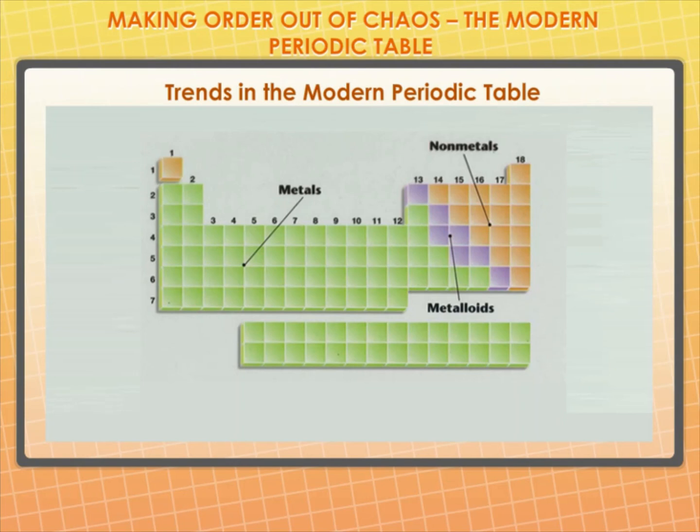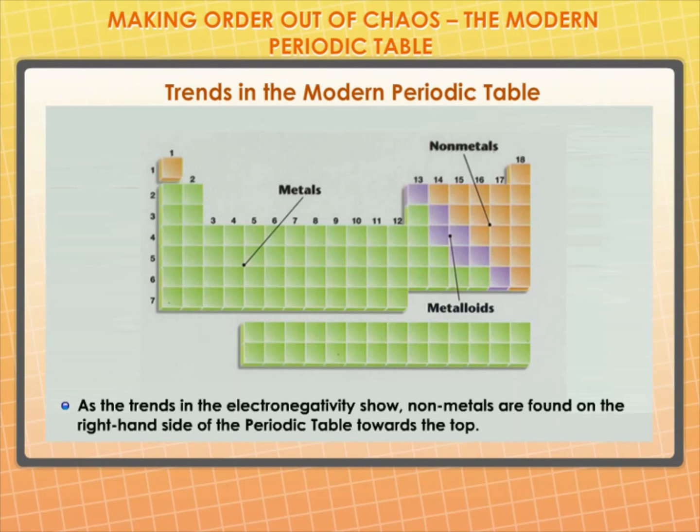The borderline elements boron, silicon, germanium, arsenic, antimony, tellurium, and polonium are intermediate in properties and are called metalloids or semi-metals. As the trends in electronegativity show, nonmetals are found on the right side of the periodic table towards the top. These trends can also help us to predict the nature of oxides formed by the elements, because it is known to you that oxides of metals are basic and that of nonmetals are acidic in general.